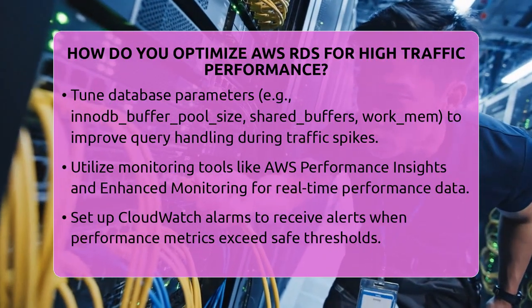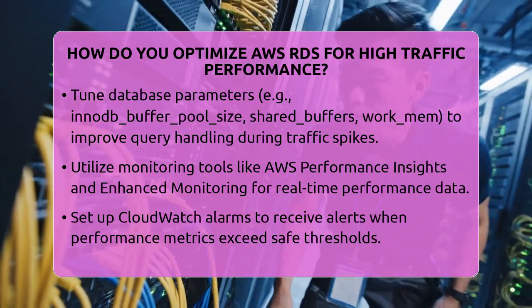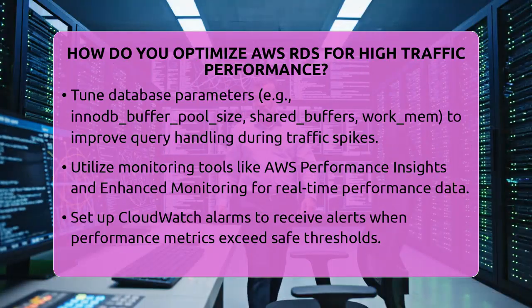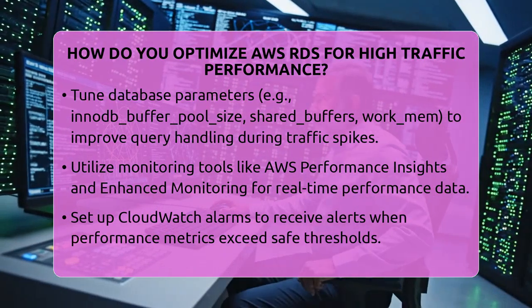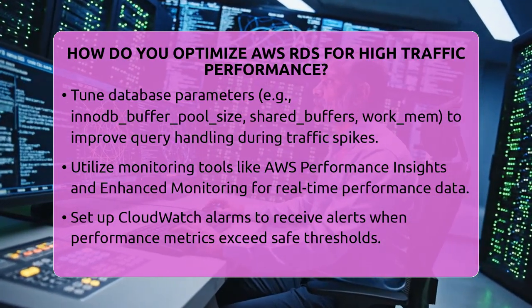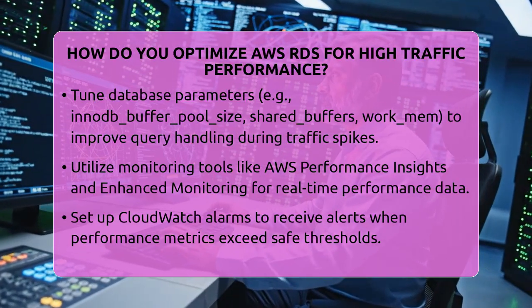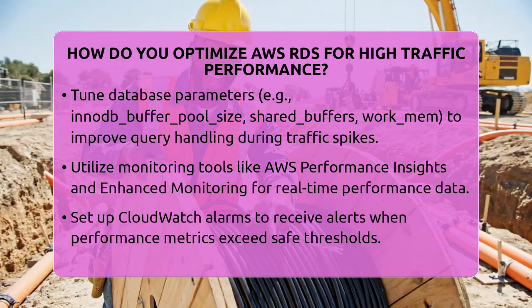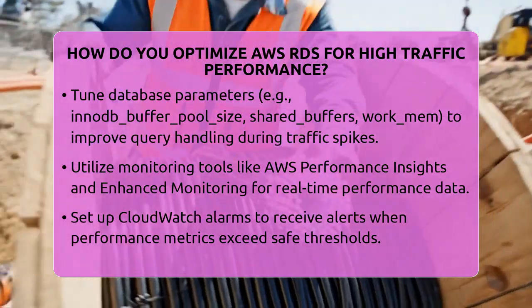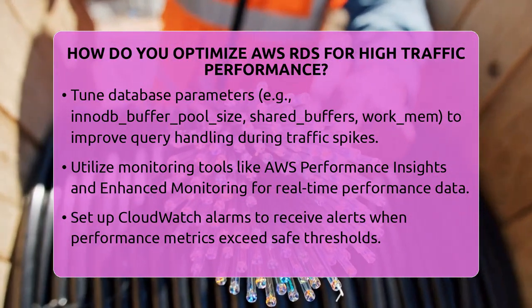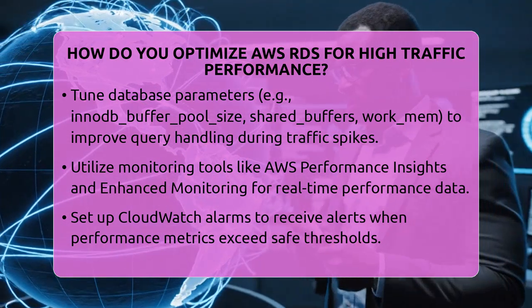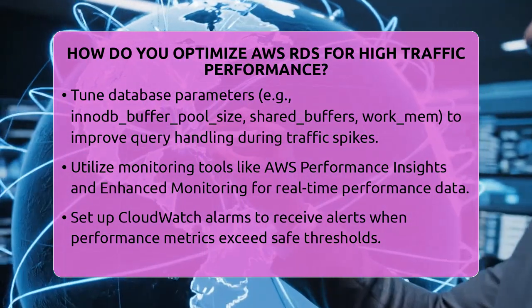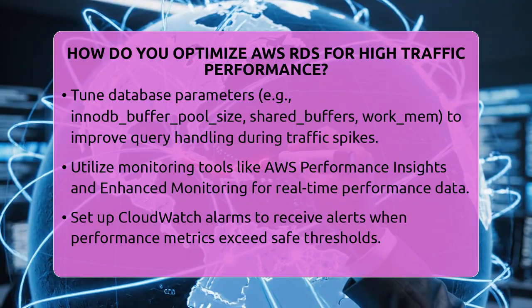Database tuning is also key. For MySQL databases, adjust parameters like InnoDB buffer pool size, which controls how much memory is used for caching data. For PostgreSQL, tune shared buffers and work_mem. These settings help your database handle more queries smoothly by making better use of available memory. Proper tuning can significantly reduce query response times during traffic peaks.